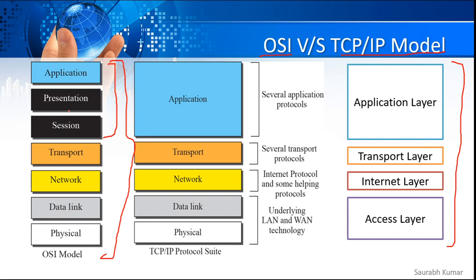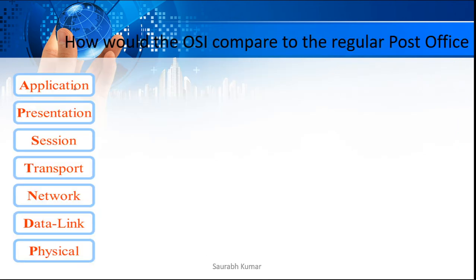So that's why the OSI reference model is called a reference model, meaning that it just gives you a reference, but the DoD model is the one which we generally implement in real life. The DoD model is the one mostly used by all the different vendors, manufacturers or devices. But for reference, to have a better understanding of each layer's task, we should know the OSI reference model, because it has a proper categorization of each task done at each layer of the OSI reference model. So before I continue, I would like to give you a layman's language example here.